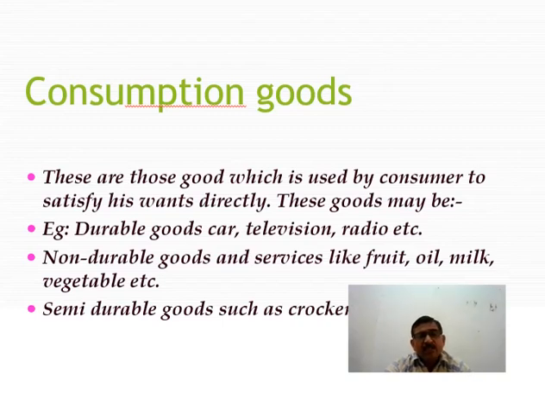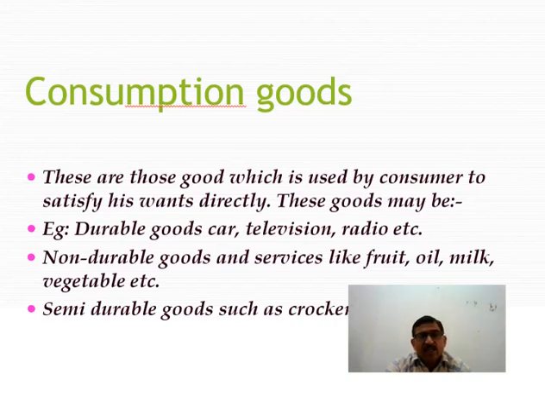Another type of consumer good is non-durable consumer goods. These are those goods which are used by a consumer for a single act of consumption, a single time. It means it cannot be used by a consumer again and again for consumption purposes, like milk, bread, chocolate, etc. The third type of consumption good is semi-durable consumer goods. These are those goods which are used by a consumer for a period of 1 year or slightly more than 1 year, like clothes, shoes, crockery, etc.